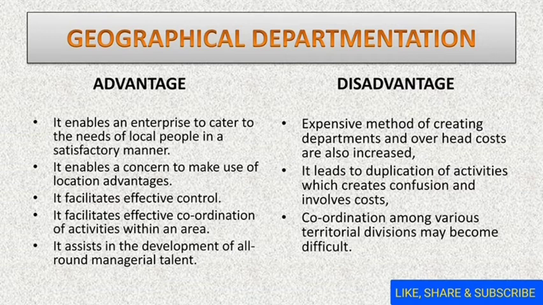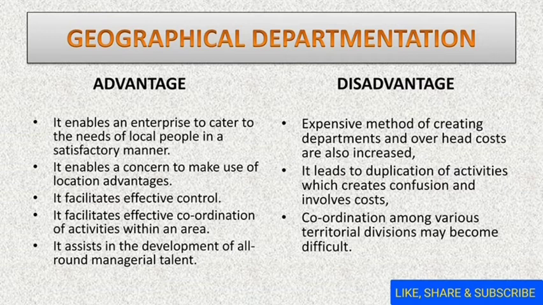Now we will talk about the disadvantages. The most important disadvantage is that it is uneconomical. Why? Because of the duplication of physical facilities. It also creates the problem of integration and coordination. It is an expensive method, and the coordination among the various territorial divisions becomes very difficult.